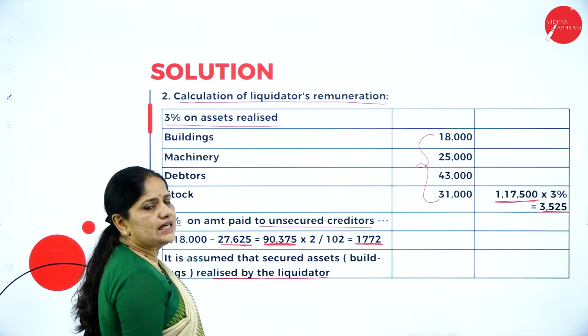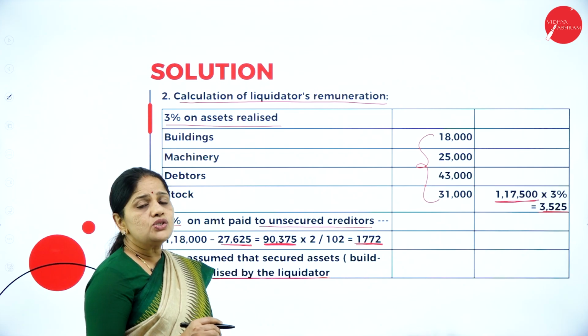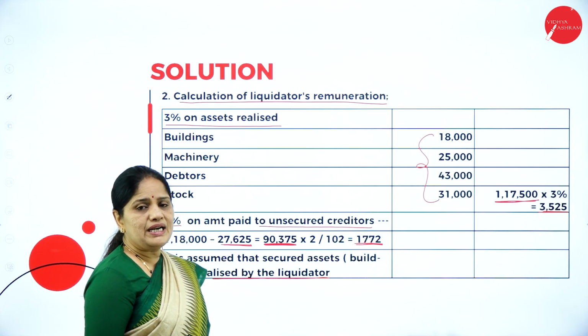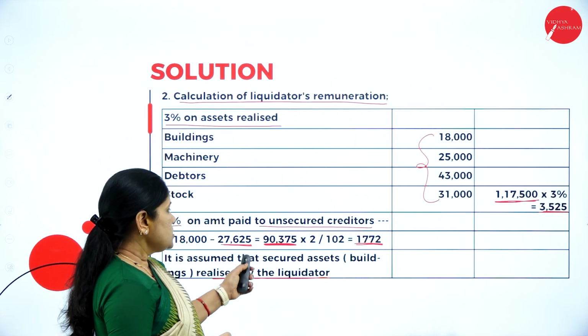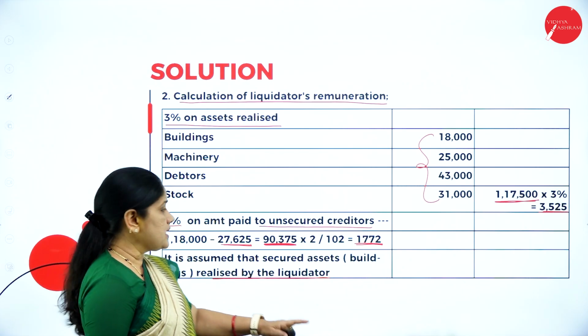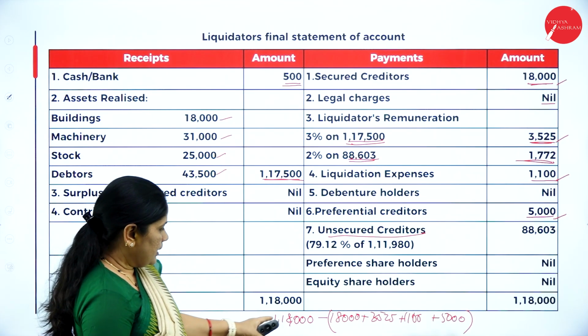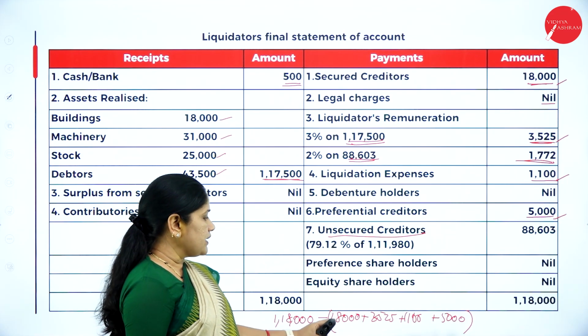It is assumed that secured assets are realized by the liquidator. So we are assuming that the secured assets are also realized by the liquidator, so we have included the value of buildings for calculation of liquidator's remuneration. I hope you have understood how you got this 1,772. See here, 1,18,000 minus, you deduct all the expenses whatever you have paid.